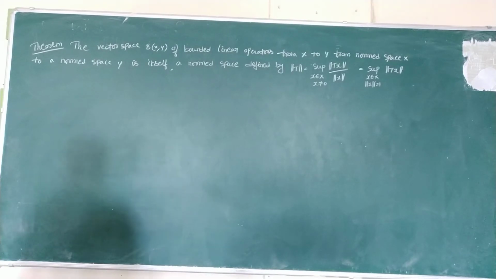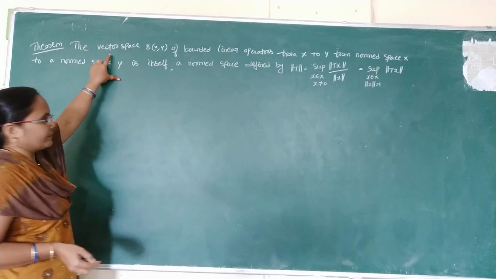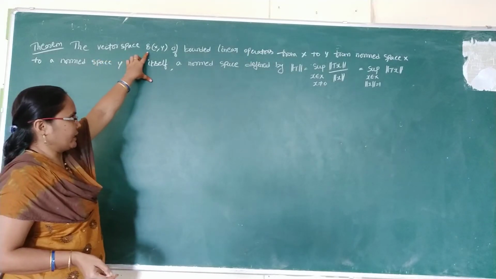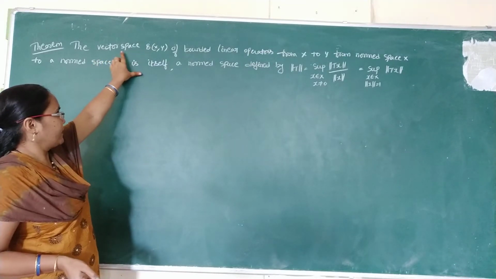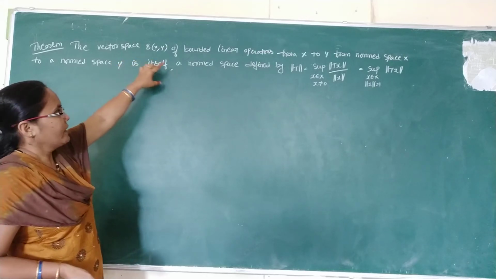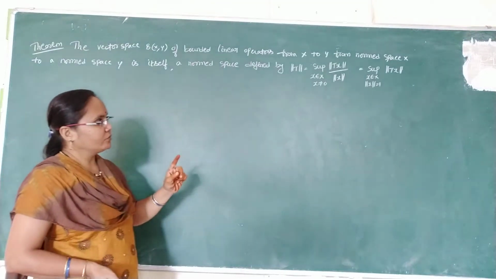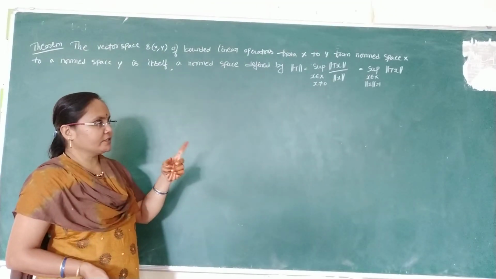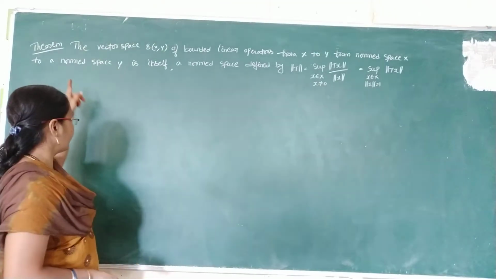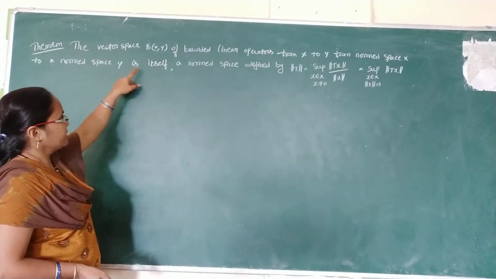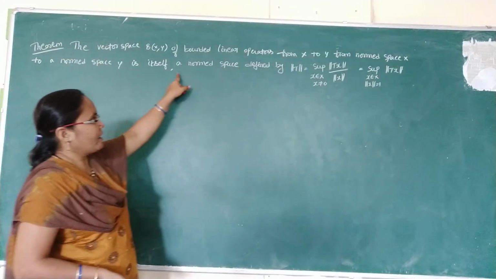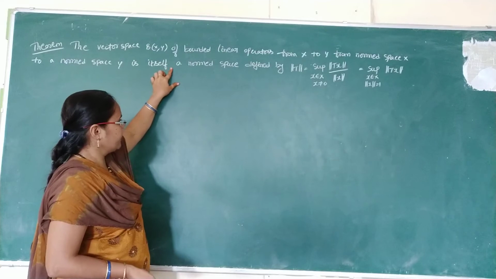See our first theorem. The vector space B of X comma Y, from the definition we know that this is a vector space, of bounded linear operators from normed space X to normed space Y, is itself a normed space.